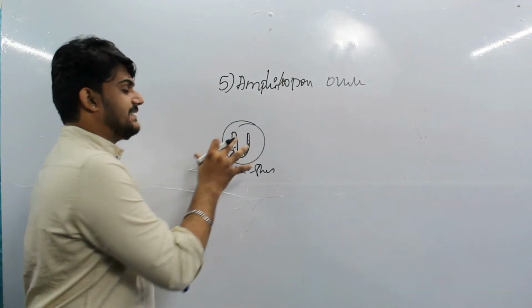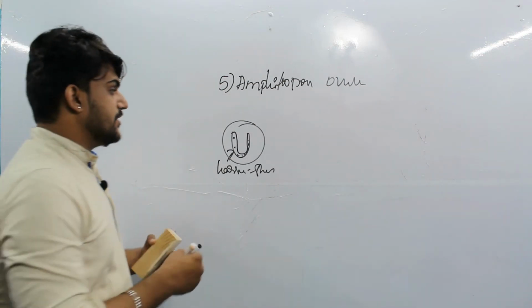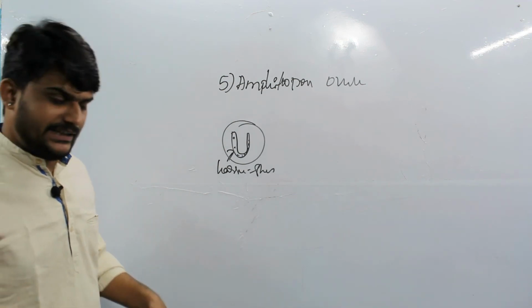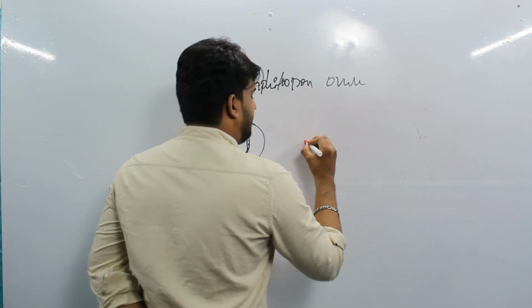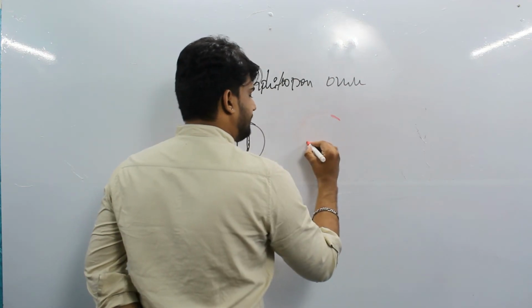The shape of the ovule is the same. Let's see how the shape looks exactly. It also rotates around 120 to 140 degrees, but it is exactly in the U shape.